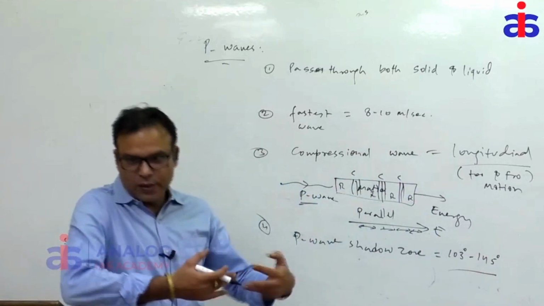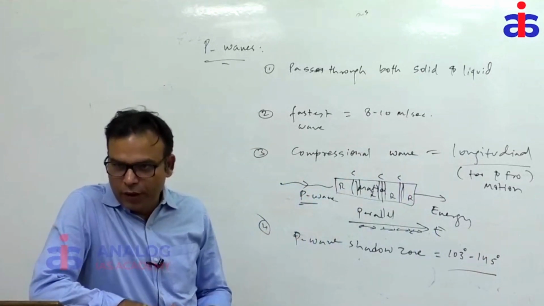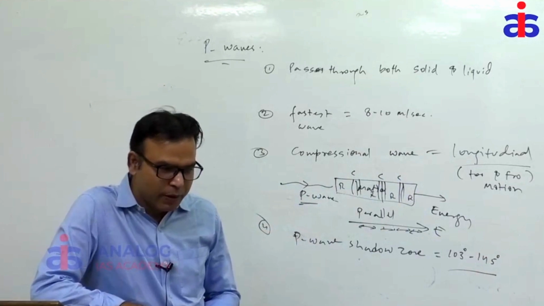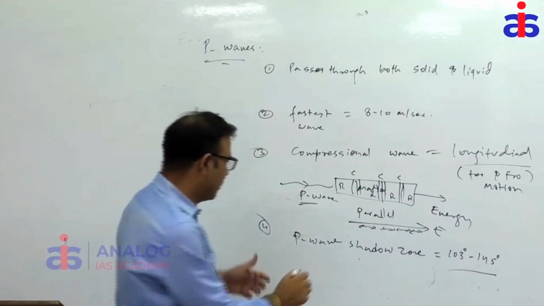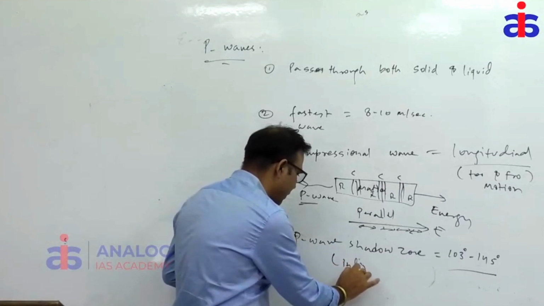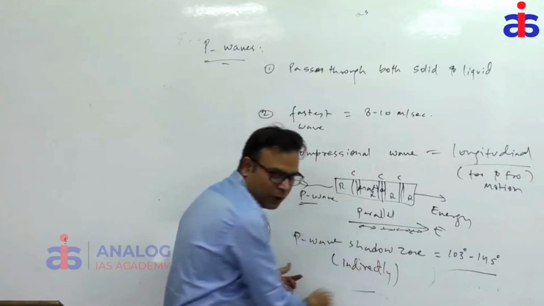I will draw where the angles have emerged. The P wave shadow zone is also there. It means P waves are not directly observed, but indirectly observed here. What do you mean by shadow zone? Indirectly recorded, not directly recorded.